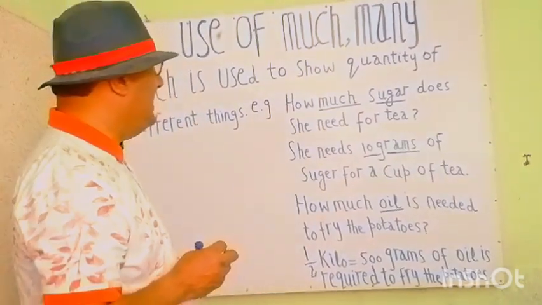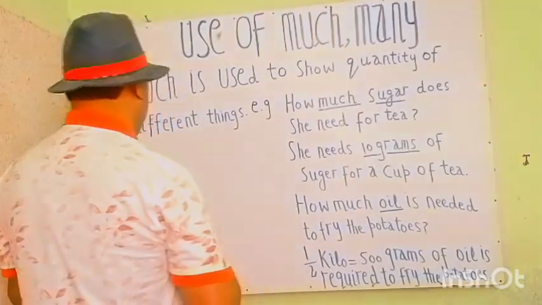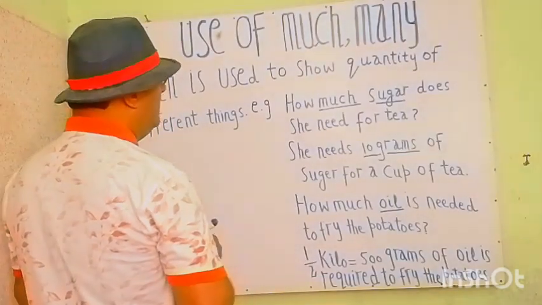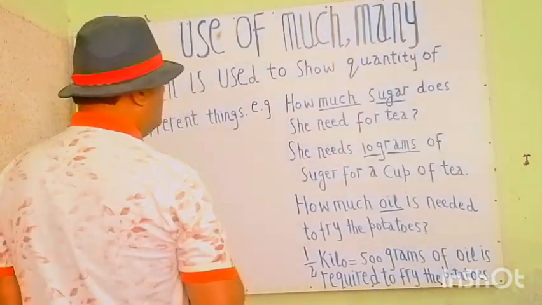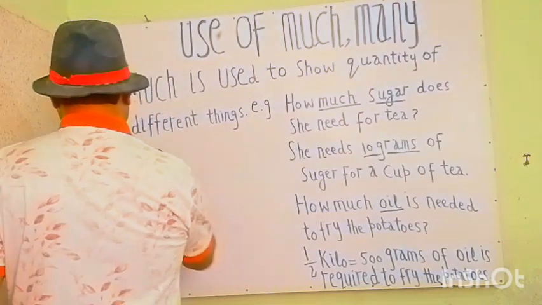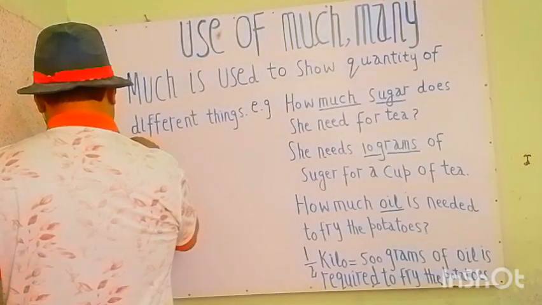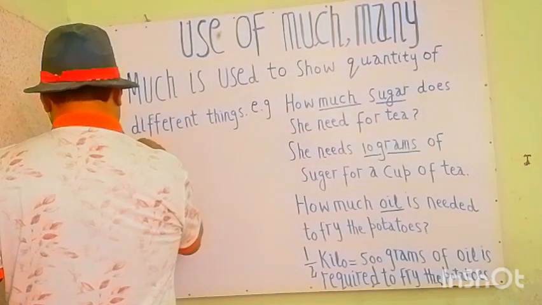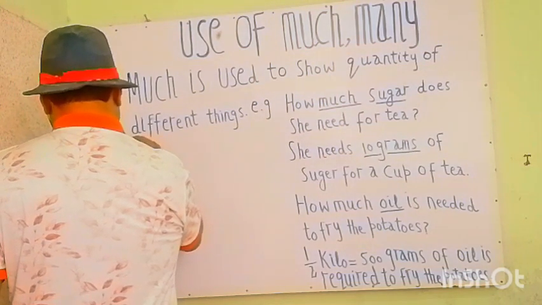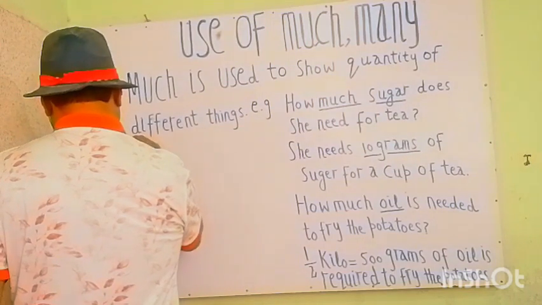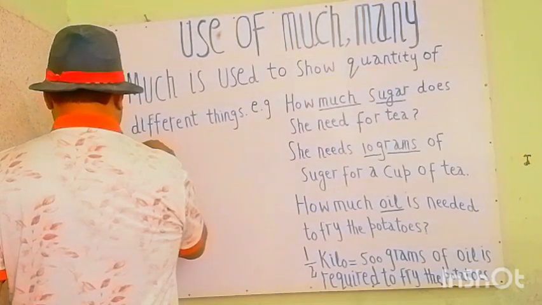Let's start with many. First of all, we have to write down its explanation. So here is many. We write here: many is used to show the number of things.